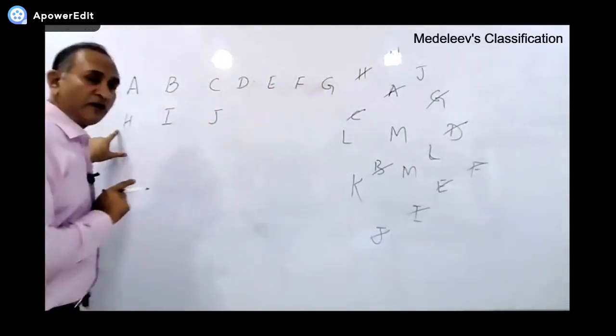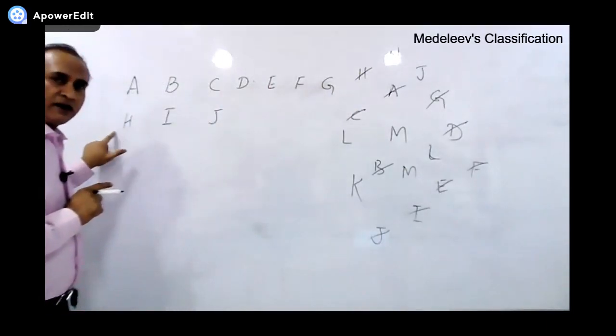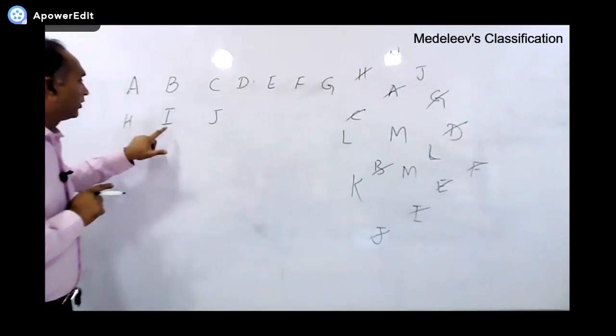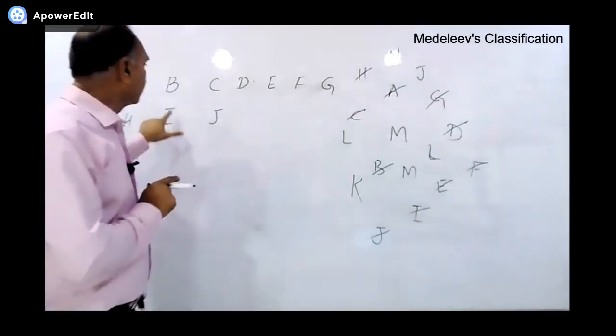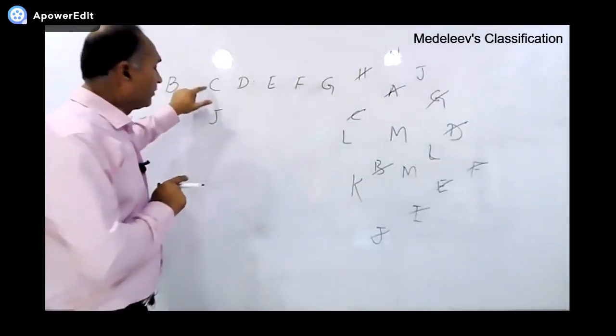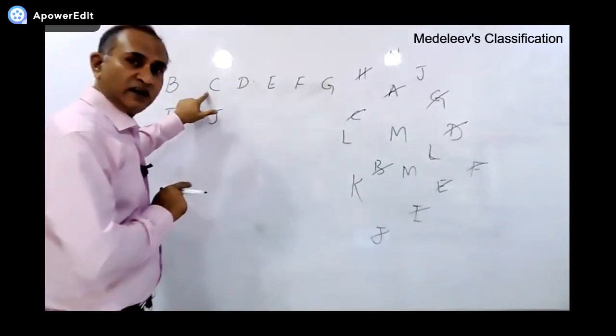Because the properties of H are very much similar to the properties of A. The properties of I are very much similar to the properties of B. The properties of J are the same as that of C.